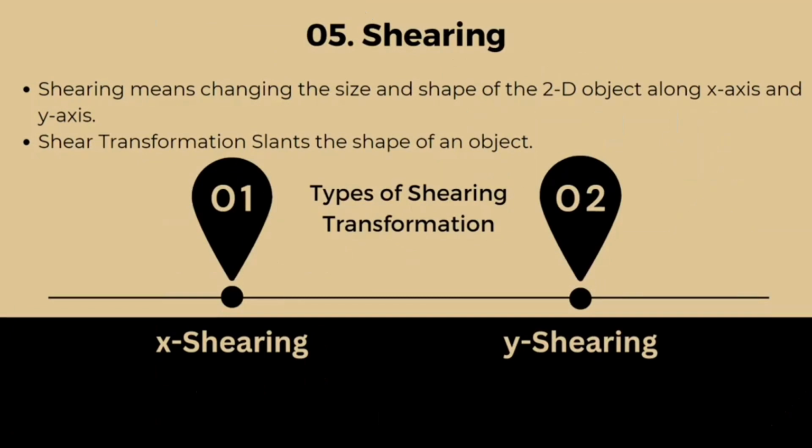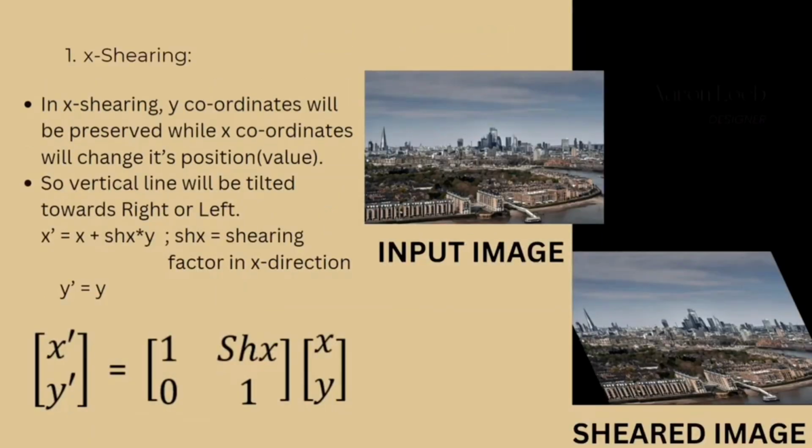Our last topic in geometric transformation is shearing. Basically, it will change the size and shape of the image along the x and y axis. It will slant the shape of an object. There are two types of shearing. Shearing in the x direction, which is also called x shearing, and shearing in the y direction, which is called y shearing. In x shearing, the y coordinate will preserve its value and the x coordinate will change its position. Because of that, a vertical line will be tilted towards right or left.